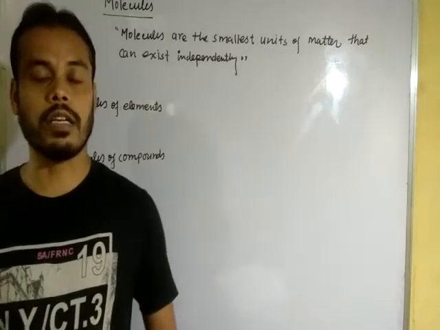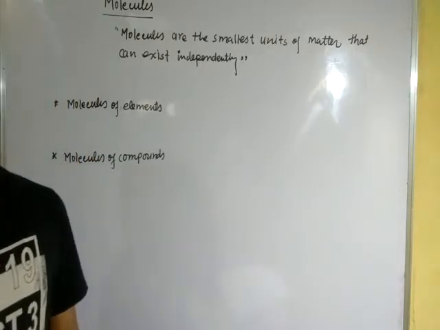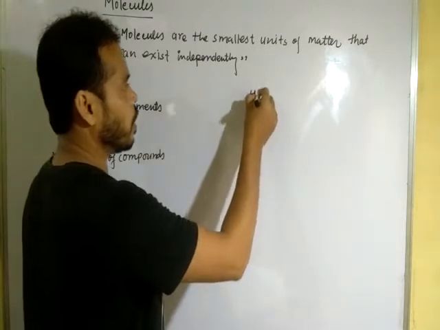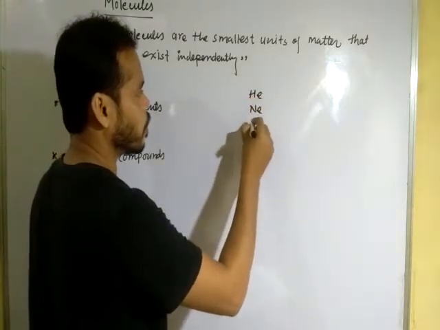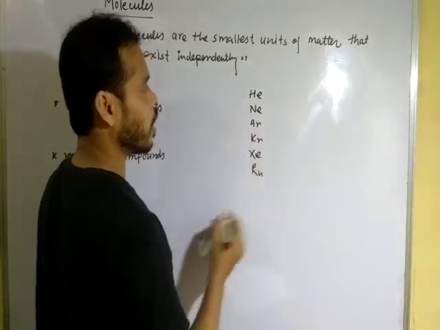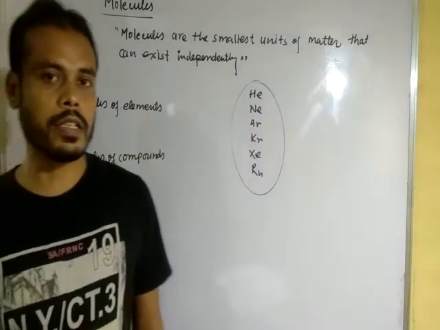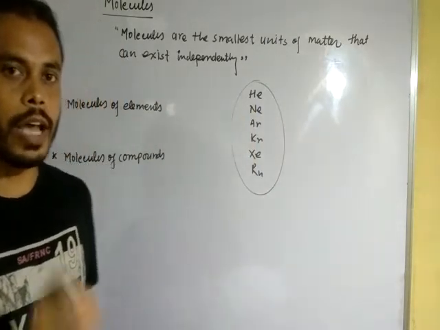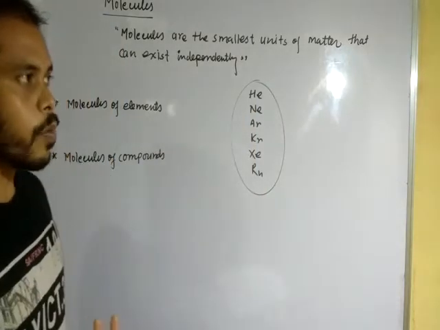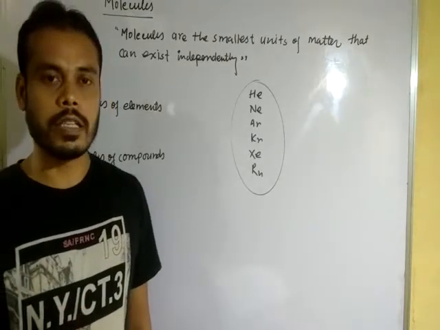They can exist independently as a single atom, like the inert gases, or noble gases: helium, neon, argon, krypton, xenon, radon, etc. They can exist independently as a elemental form, that is, one atomic form. But most of the atoms cannot exist independently.